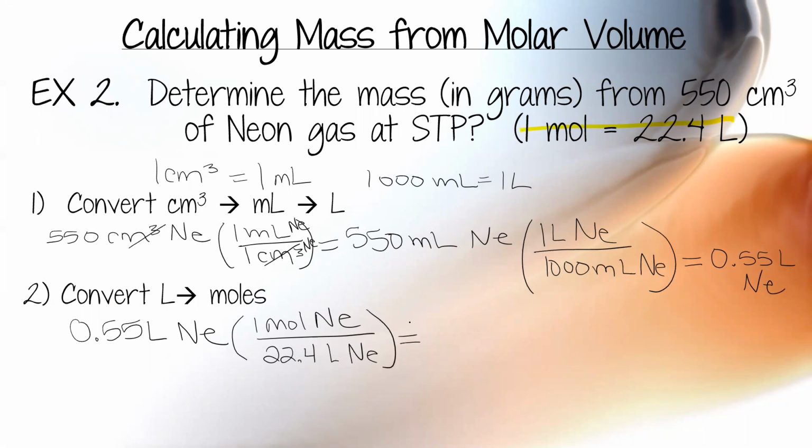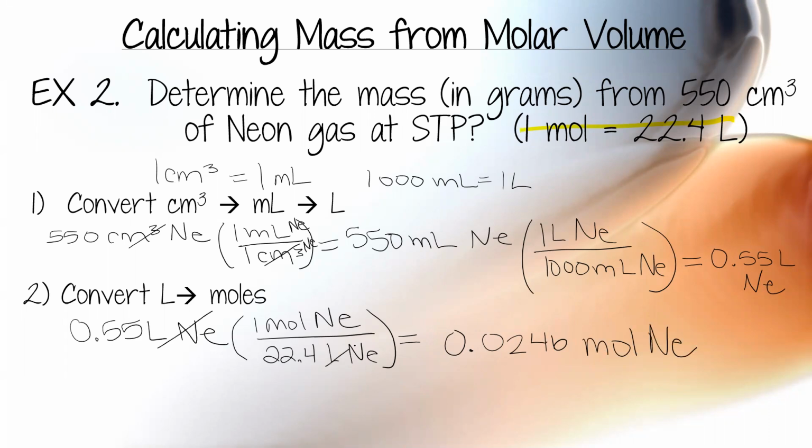Chat me, come to office hours, something. Help yourself. Okay, so 0.55 times 1 divided by 22.4, I get 0.0246 moles of Ne. And yes, I'm going to give all decimals because I don't want to overround until the end. Okay, so now I'm in moles.